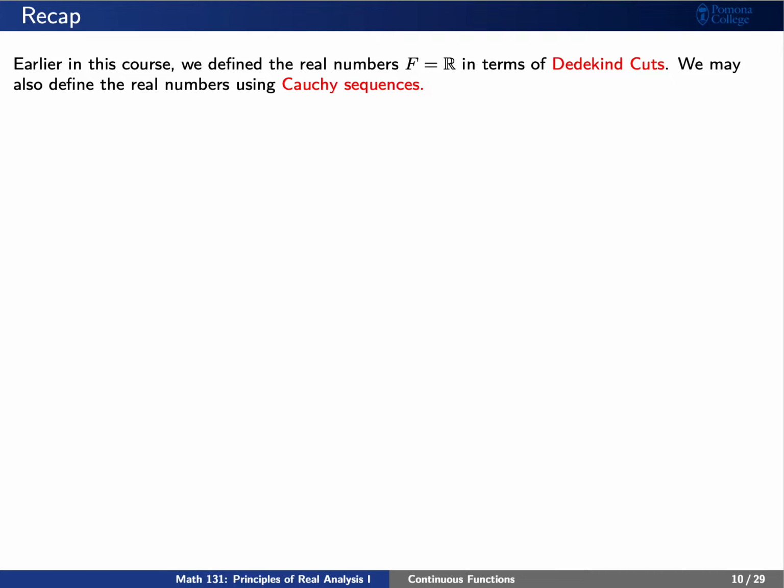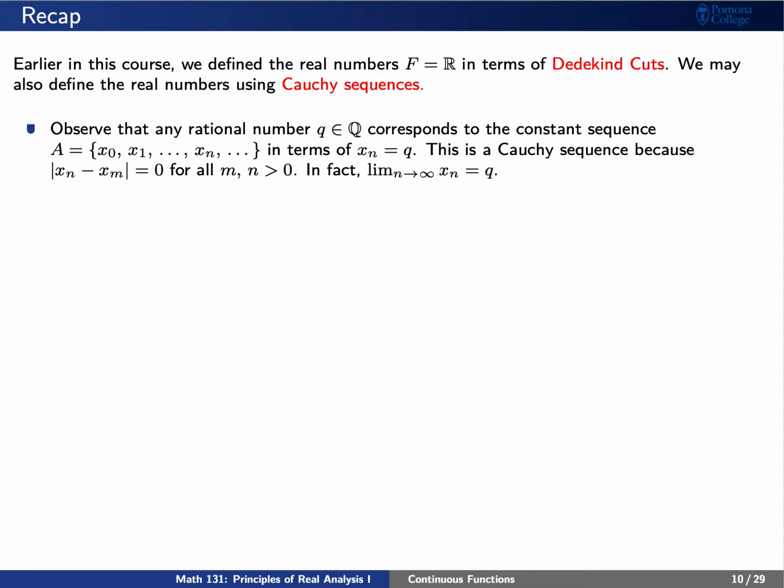Earlier in the course, we defined the real numbers in terms of Dedekind cuts. However, we can also define the real numbers by using Cauchy sequences. Here's the reason why. First, observe that any rational number, lowercase q, corresponds to the limit of a constant sequence. Again, we can define a sequence such that x sub n equals q, and in this case, it must be a Cauchy sequence and every term is the same, so it must indeed converge.